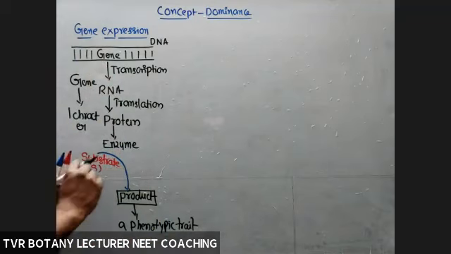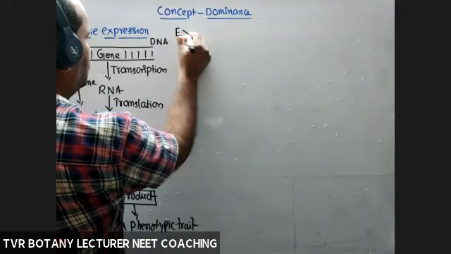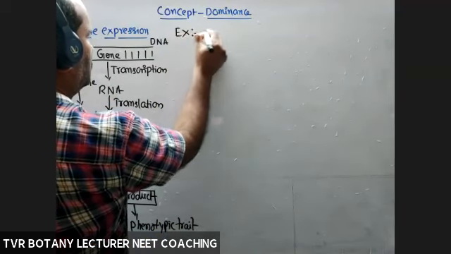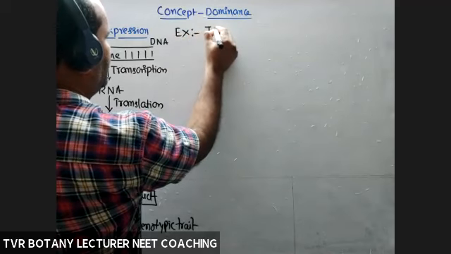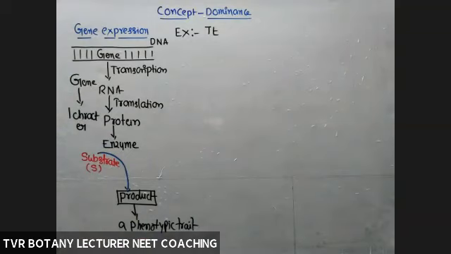So now take one example. According to Mendel, here I'm taking capital T and small t. Each gene has two kinds of alleles. The organism is either in homozygous condition or heterozygous condition, depending on the type of the organism.